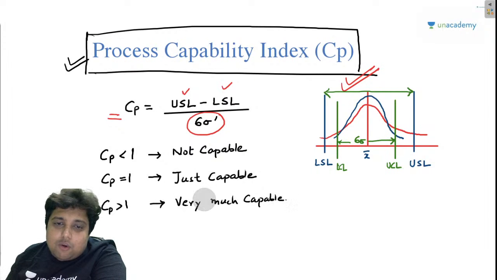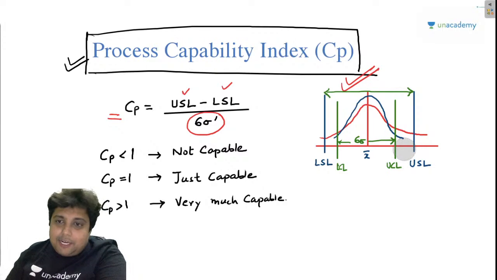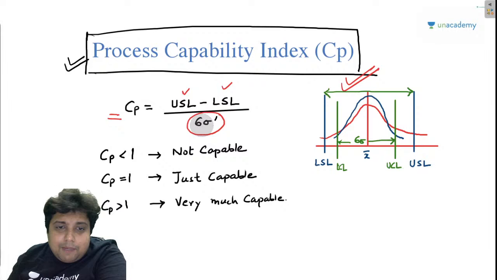Everything is well under control, and the control charts are basically giving the values under the lower control limit as well as the upper control limit, which are well under the lower specification limit and the upper specification limit. I hope you are getting my point, right? So if the value of CP is greater than 1, then everything is well under control and we call it a capable process.